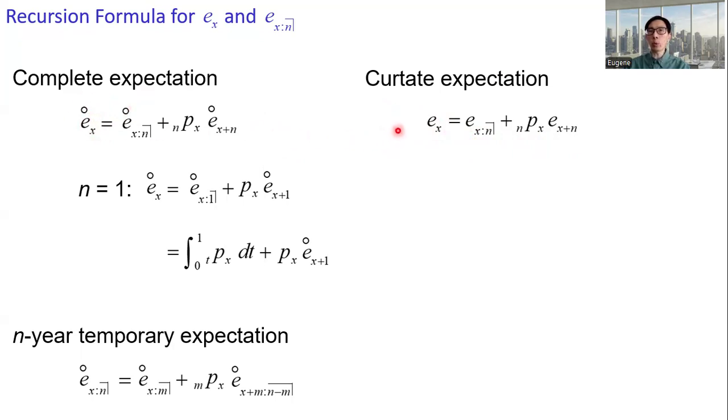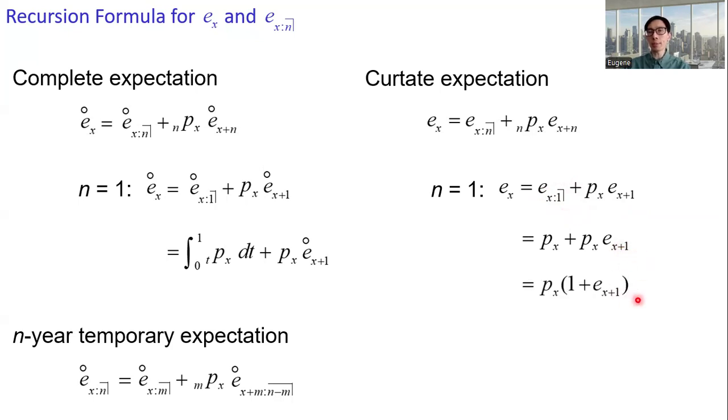And then when n equals 1, replace n by 1. So we have e_x equals e_x:1-angle plus px times e_x+1. The expression for e_x:1-angle, the 1-year curtailed expectation, is simply px, the probability that an individual can survive beyond age x plus 1, which can be factored as px times (1 plus e_x+1).